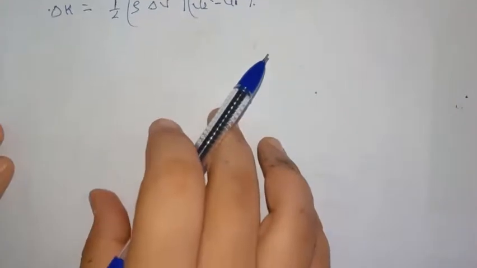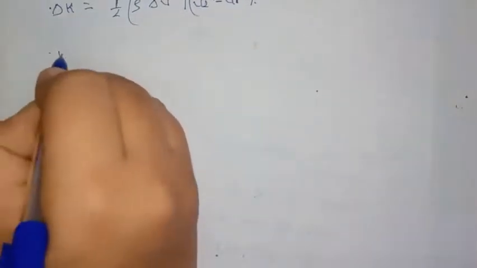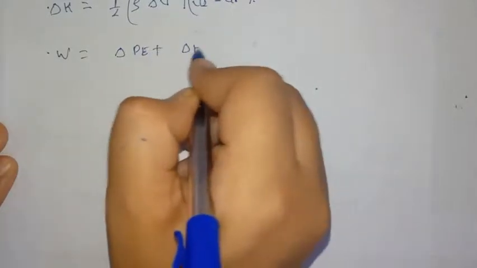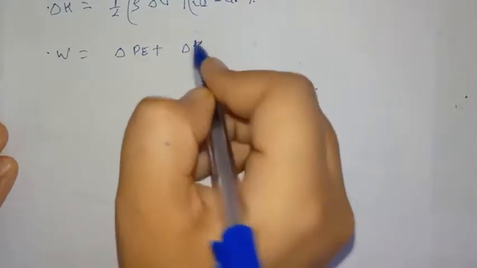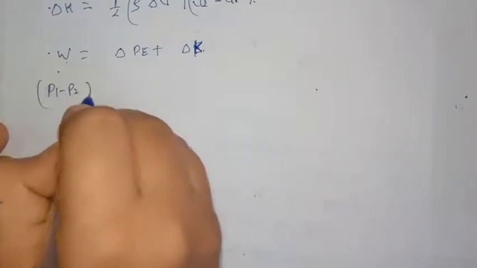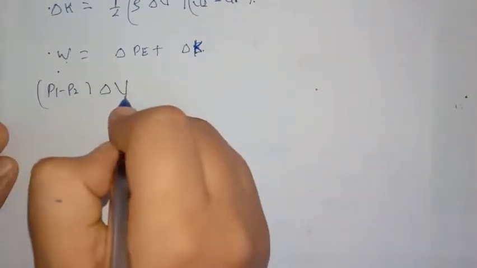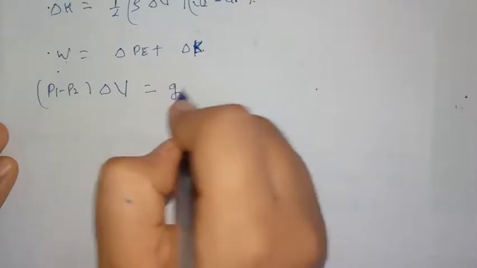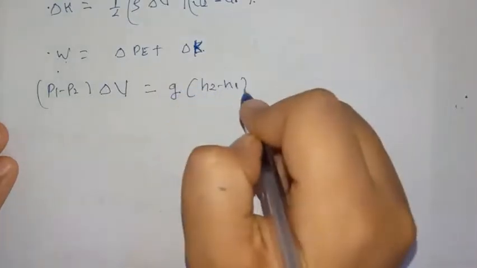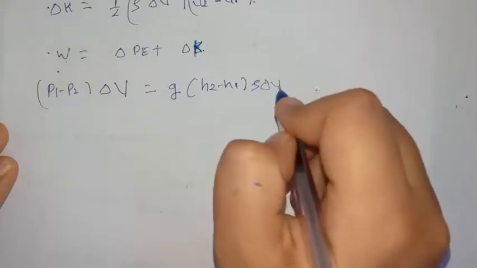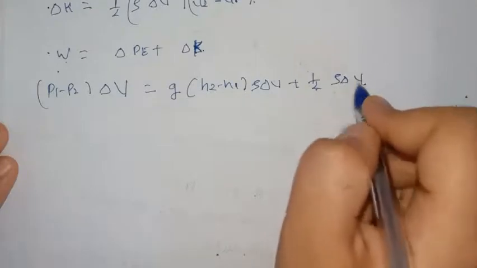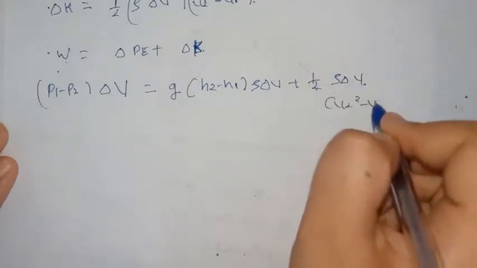From this we can write work done is equal to change in potential energy plus change in kinetic energy. So writing the values, work done P1 minus P2 into delta V is equal to g into h2 minus h1 into rho delta V plus half rho delta V into v2 square minus v1 square.